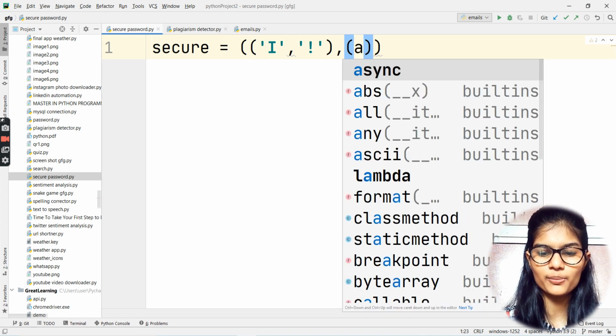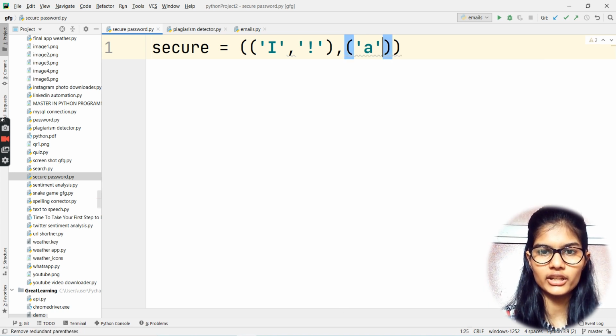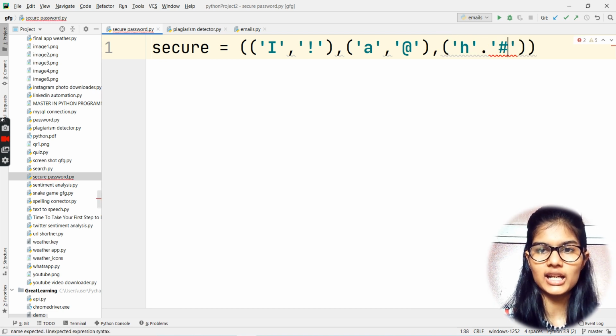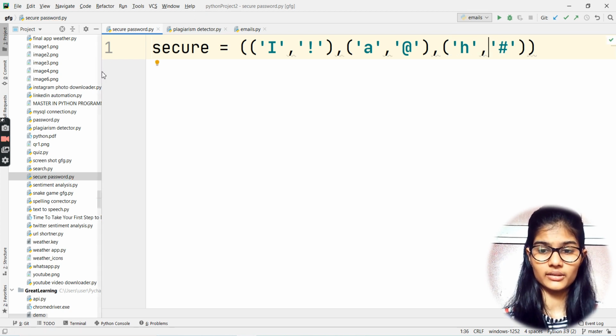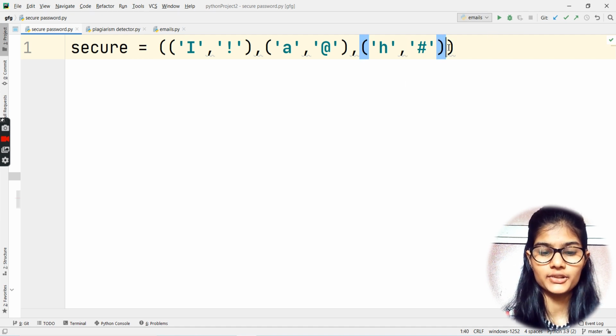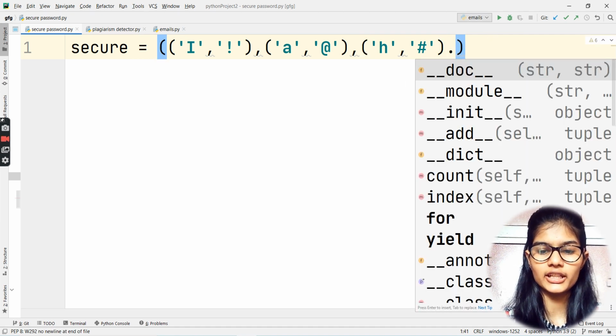Let's say for A I'm going to put the at the rate sign, putting a comma. Now let's say for H, I'm going to put the hash. Separated again by a comma.